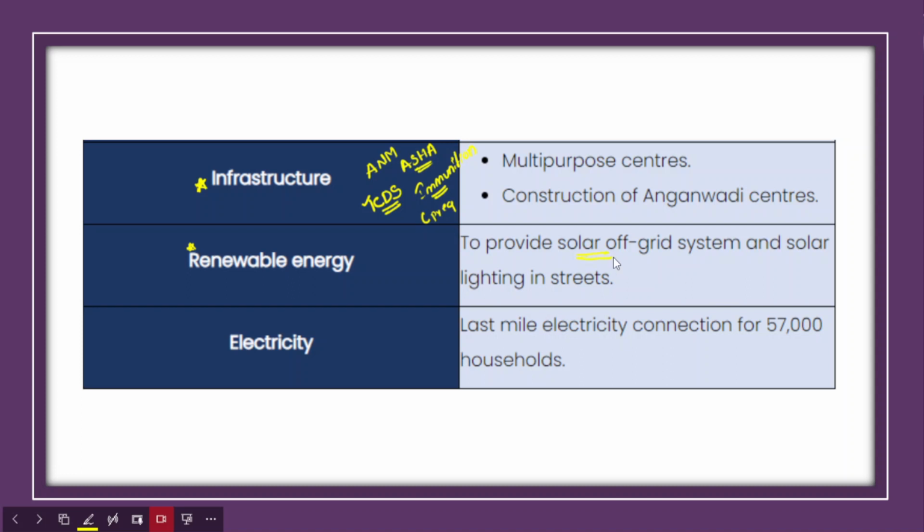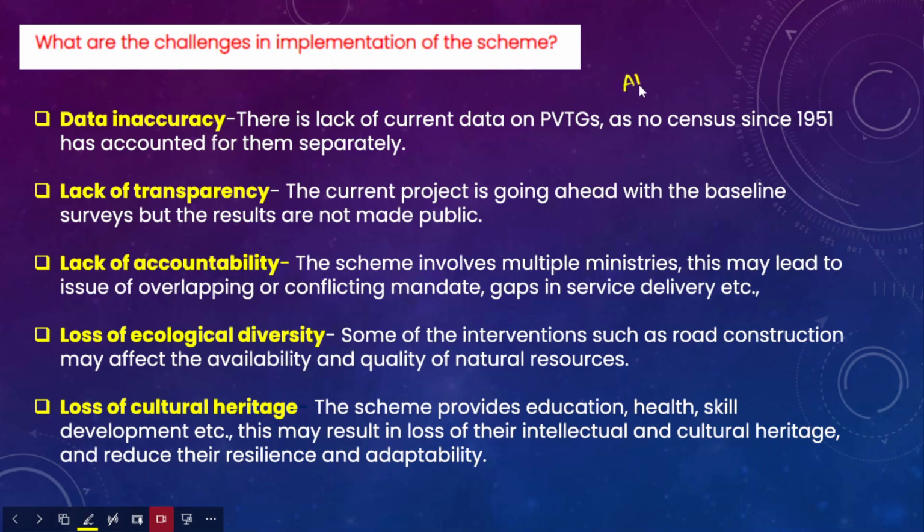We should also talk about the renewable energy aspect. It provides solar off-grid systems, solar lighting in the streets, and electricity also. The government has been planning to connect every household with electricity, and we have almost achieved 100% coverage. So the last mile electricity coverage is to around 57,000 households. I can say that this particular program will ensure the all-round, holistic development of PVTGs, particularly vulnerable tribal groups.